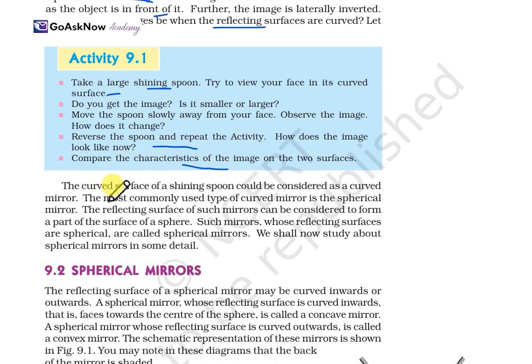Now the curved surface of the shiny spoon could be considered as a curved mirror. The most common type of curved mirror is the spherical mirror.